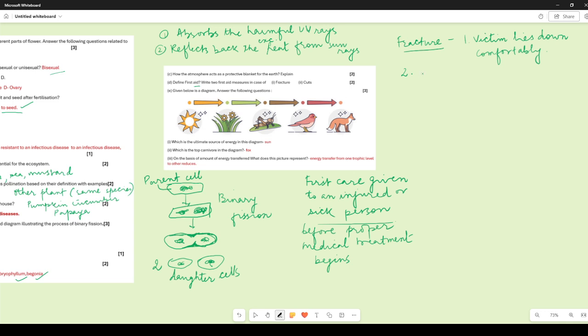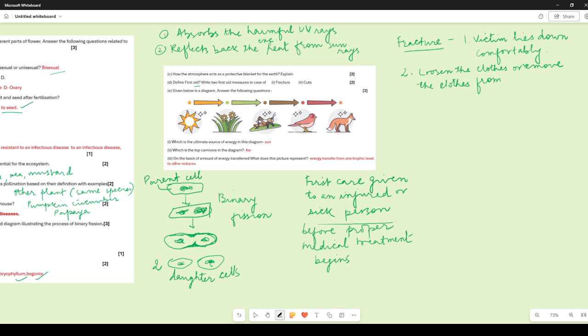Then what we are supposed to do is loosen the clothes, or if possible remove the clothes from the fractured area. Because what is the reason?